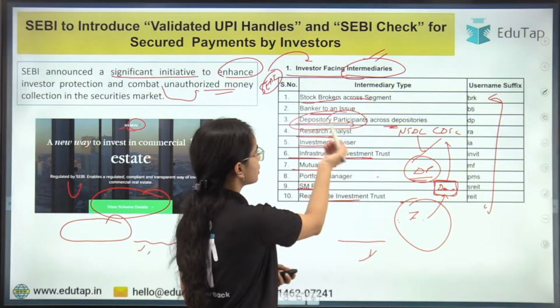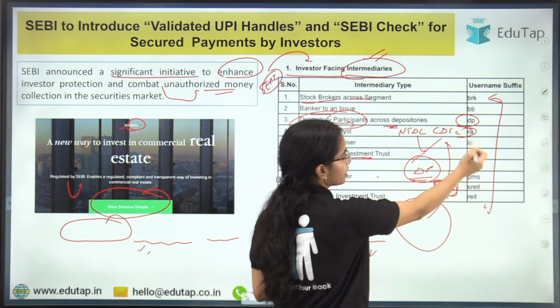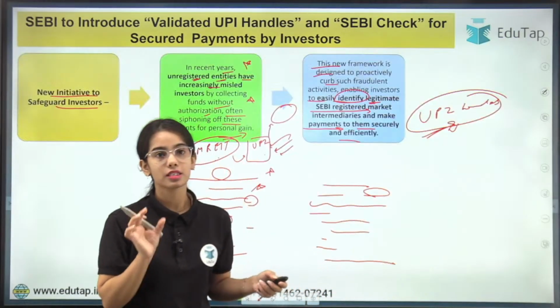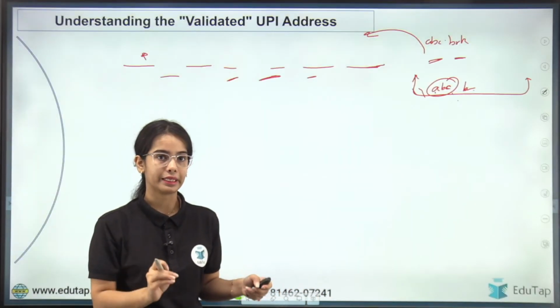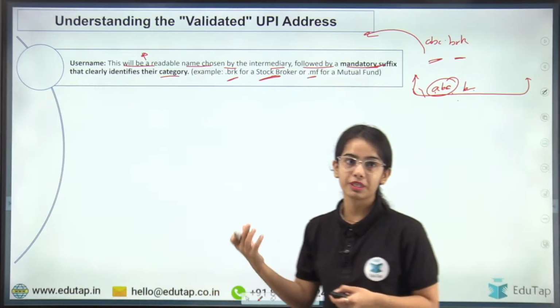For the depository participants, DP will be there. For the research analyst, RA. So these are the suffixes that will have to be added by the entity, whether it is a broker, a research analyst, or an investment advisor.